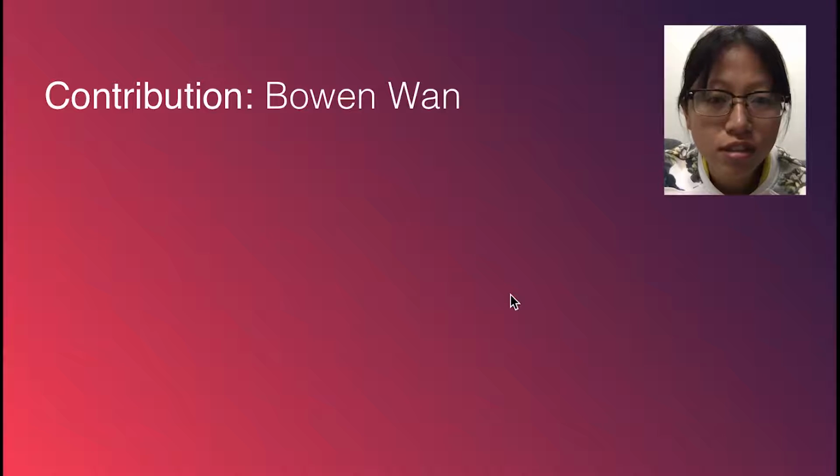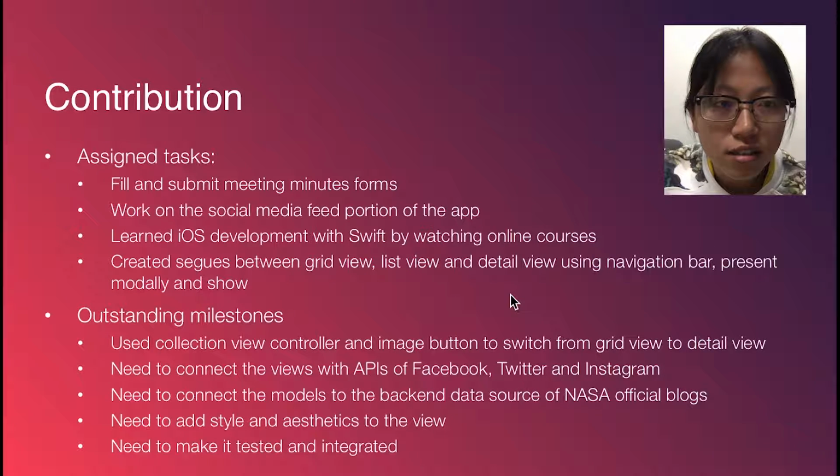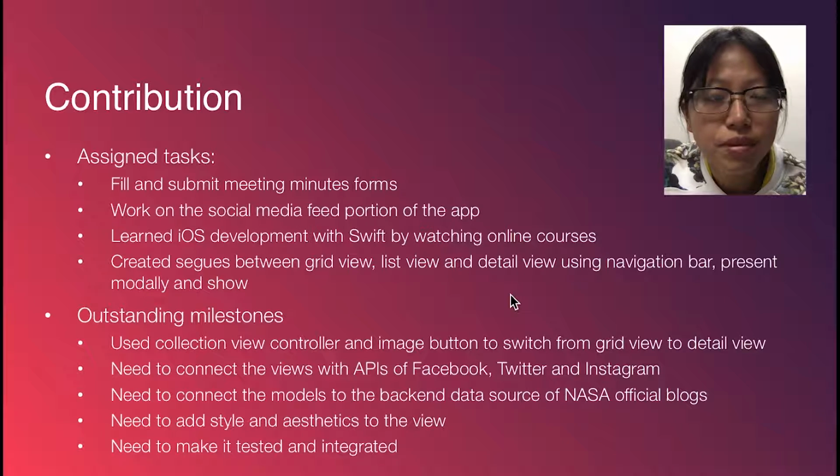Hello, I'm Bowen. In my team, currently I'm assigned to fill and submit meeting minutes forms. I'm also working on the social media feed portion of the app.